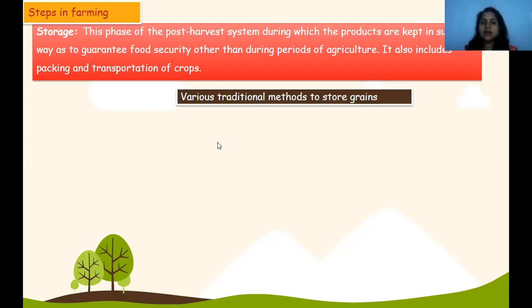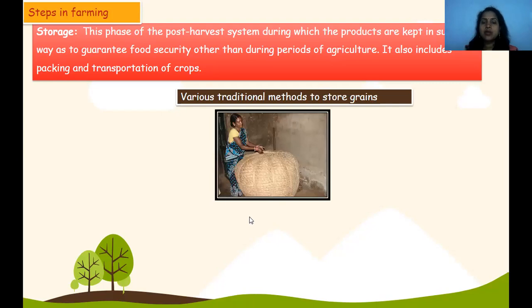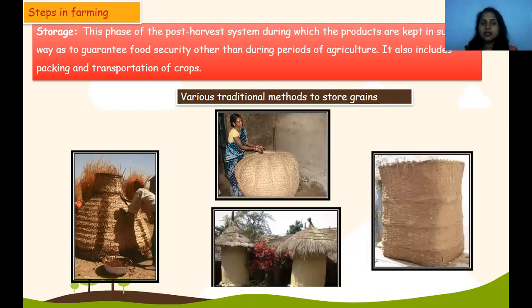Various traditional methods of storing grains: see how the seeds are stored. These are the traditional methods of storage of grains. They are storing the seeds, applying mud on the outer part like this.